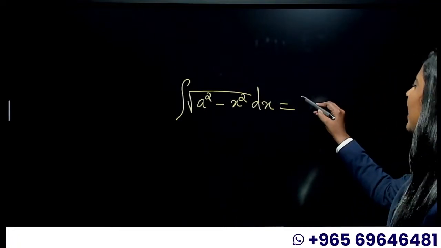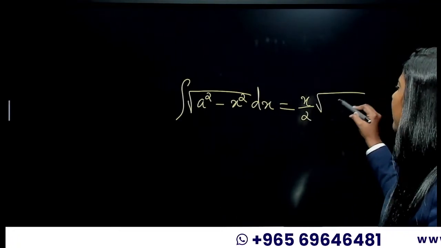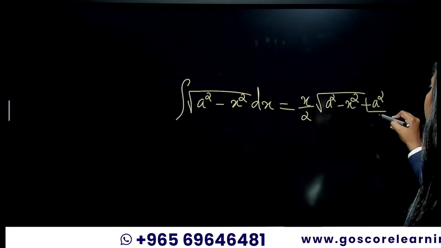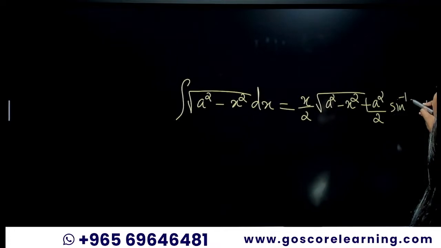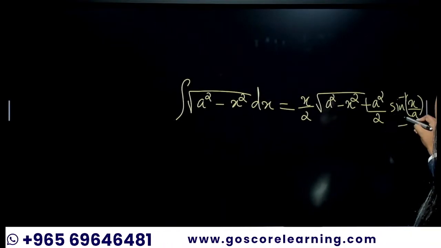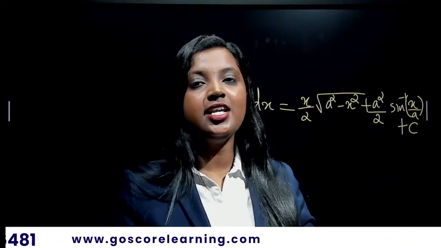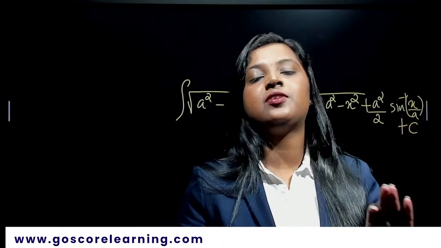This is equal to x by 2 root of a squared minus x squared plus a squared by 2 sine inverse x by a, then plus c. If you know this equation, you can solve all the questions from your reader.